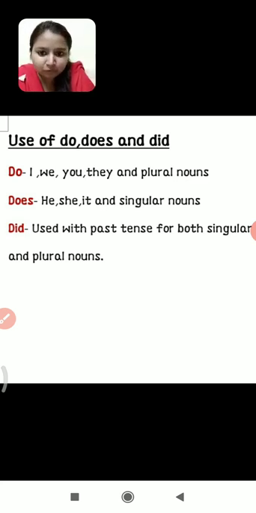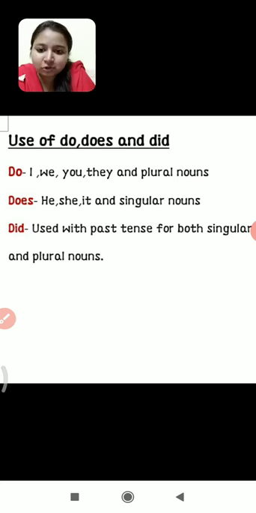There are certain rules that need to be followed. First one, when do we use do? We use do with I, we, you, they and all the plural nouns. Do is used with these plural nouns and I, we, you and they. Just remember this.